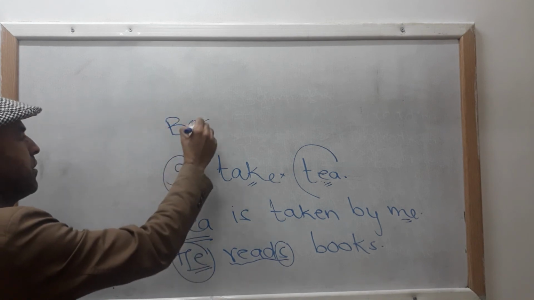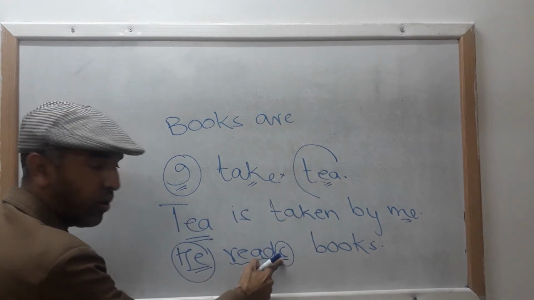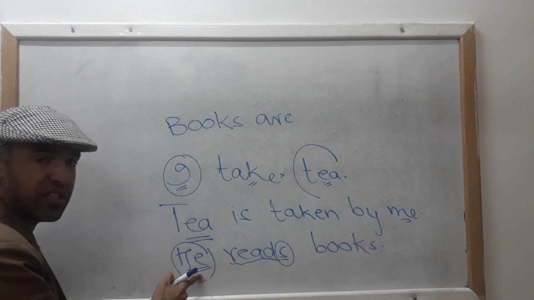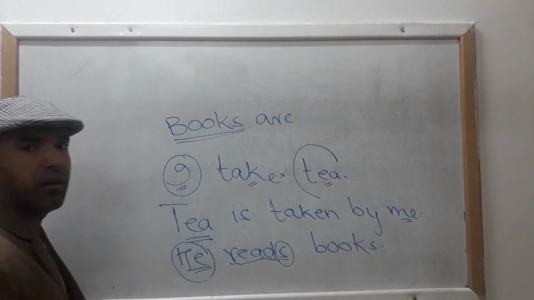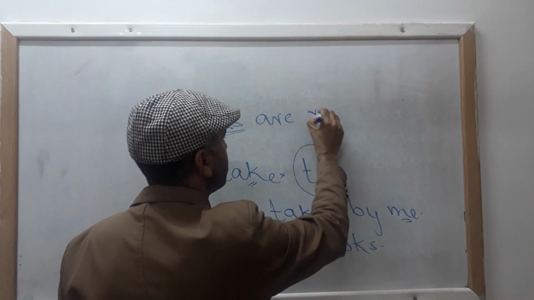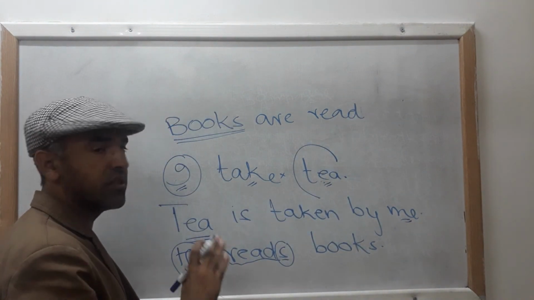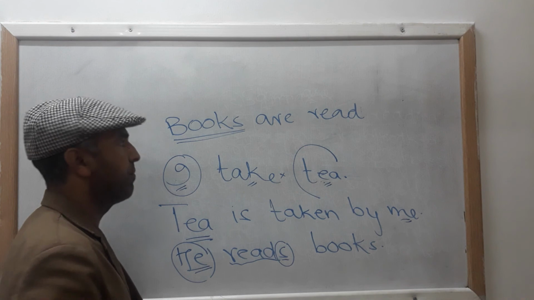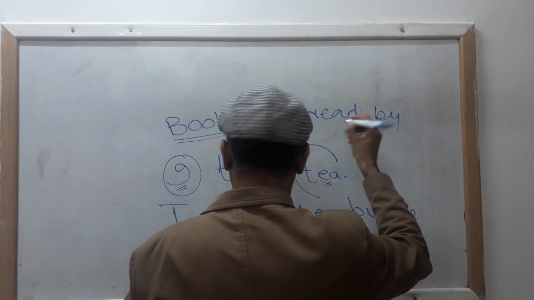Books are. Here look, S because your subject is singular. Here books are because your subject is plural. Books are read. Pronunciation is a bit different. Spellings are same. Books are read by him.